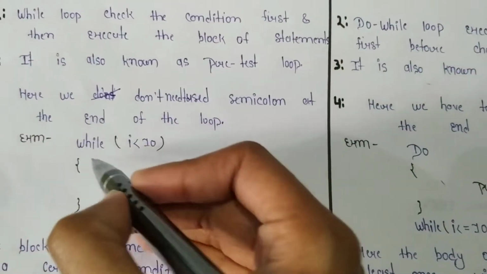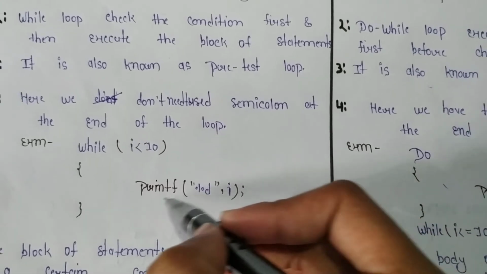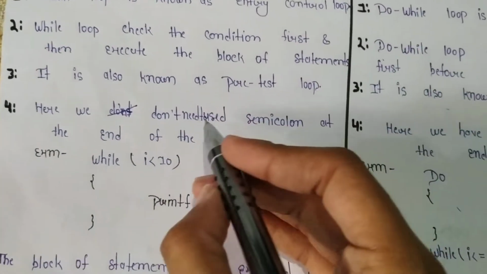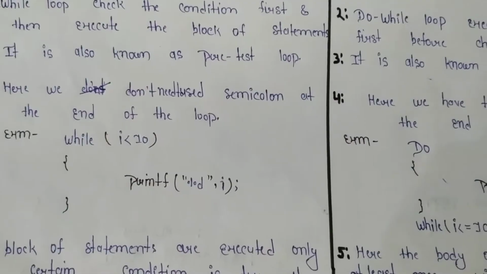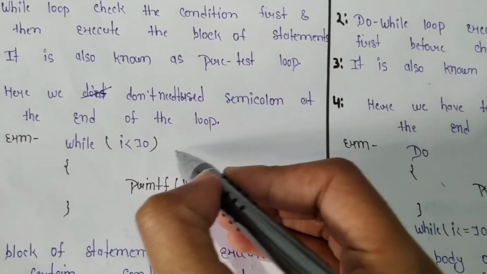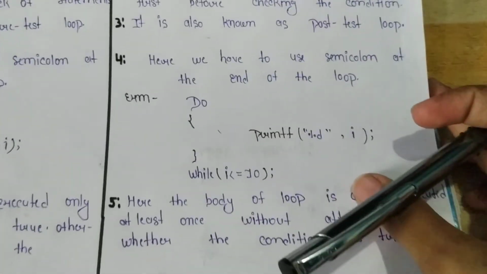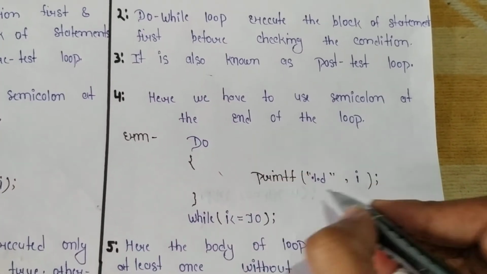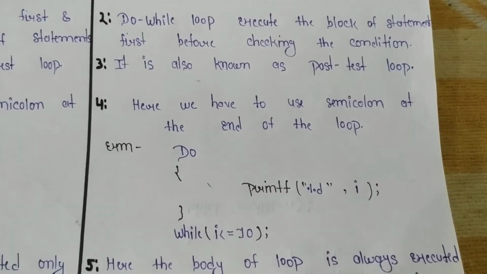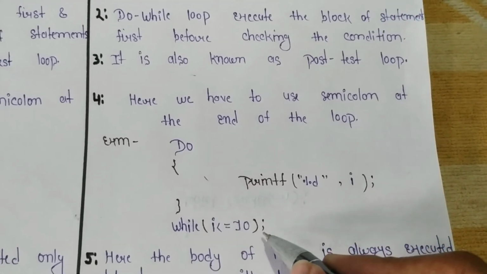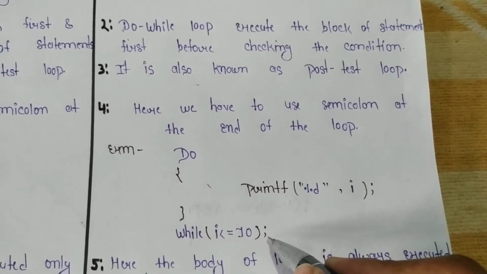After the braces and the block of statements we print the value, and here we don't need to use any semicolon. But in do while loop, after the block of statements and after the condition, we have to use this semicolon compulsorily. Okay, clear?